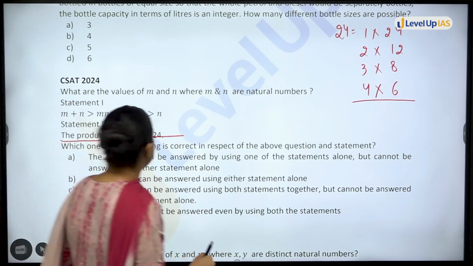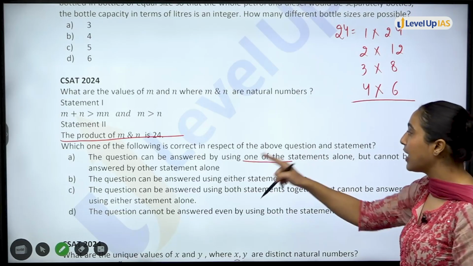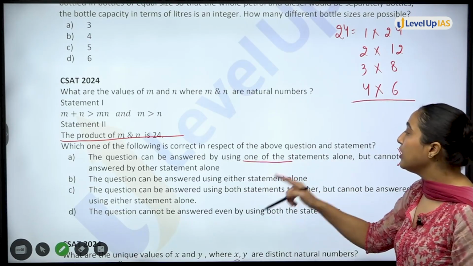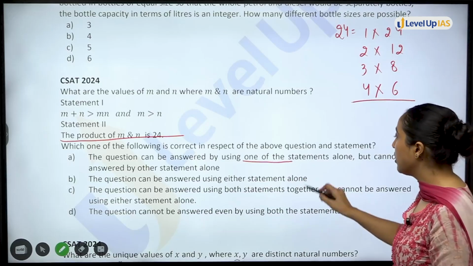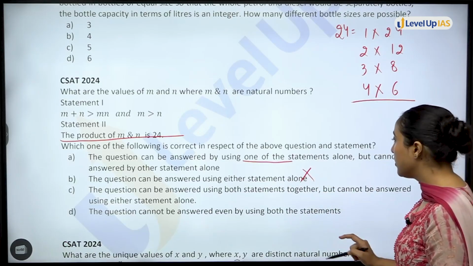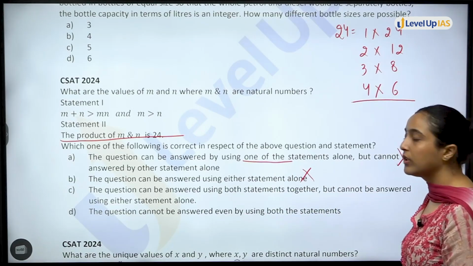So firstly, question can be answered by using one of the statements alone, but cannot be answered by using the other statement alone. No. Question can be answered using either statement alone. Again, no. Question can be answered using both statements together. We will see. Question cannot be answered even by using both statements together.